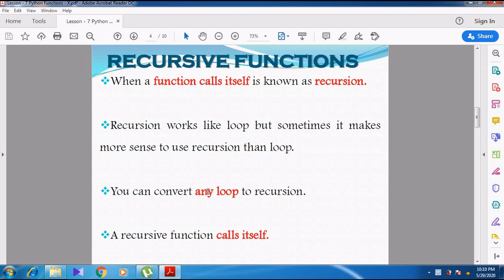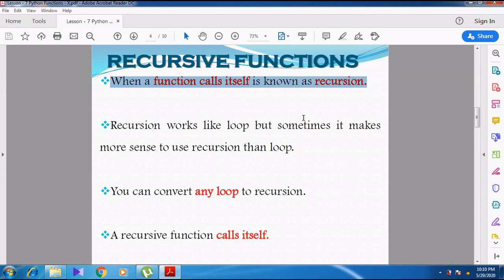See, when a function calls itself, it is known as recursion. Whenever a function is calling itself, that is called recursion. See, the definition is given here.